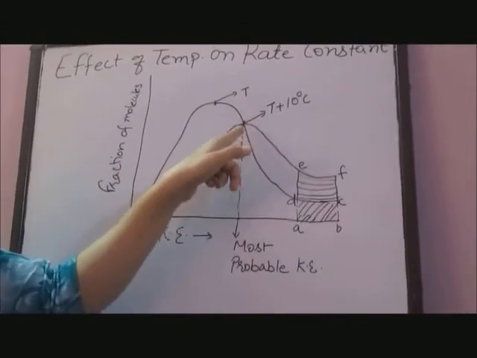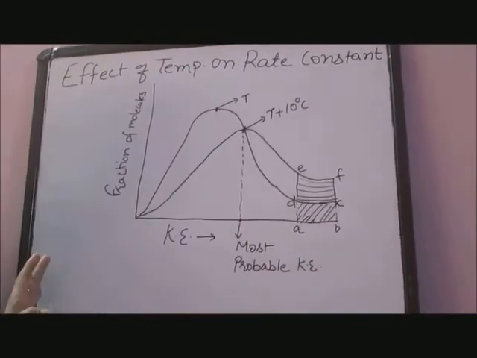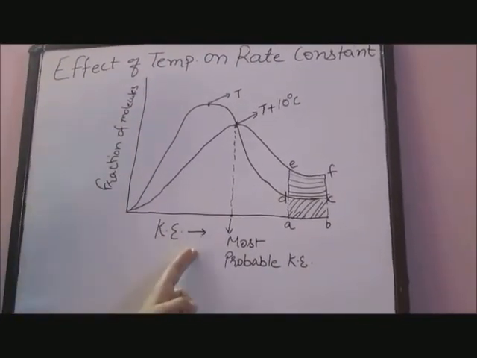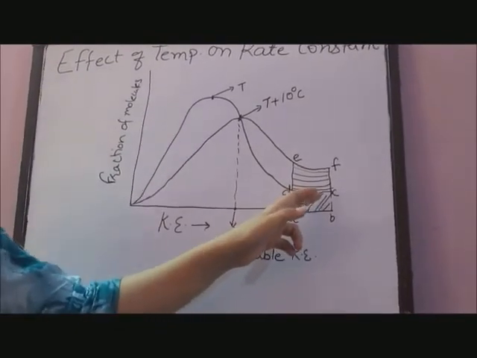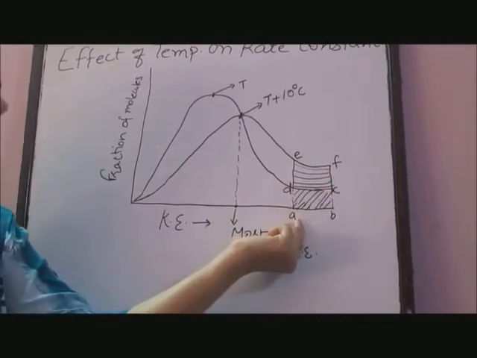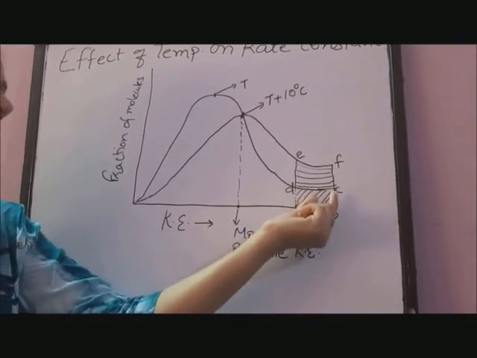And the peak of this curve represents the most probable kinetic energy, which means maximum fraction of molecules possessing that kinetic energy.